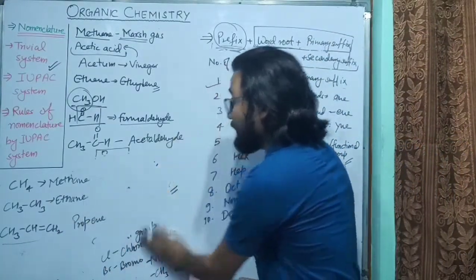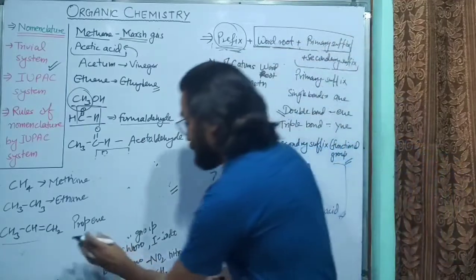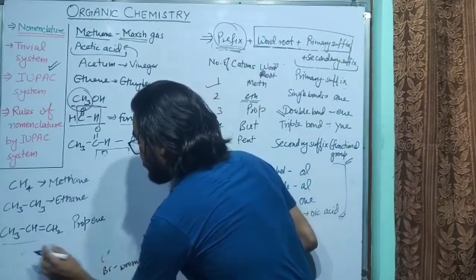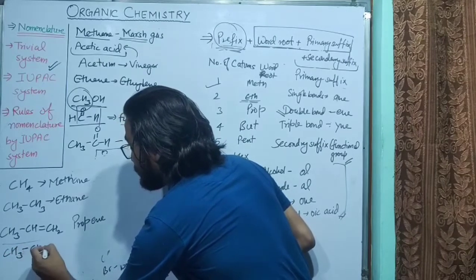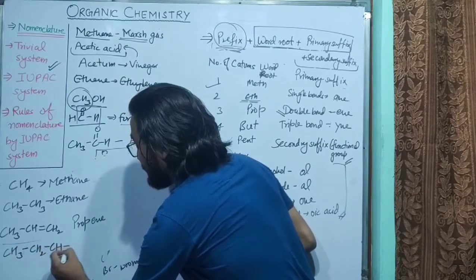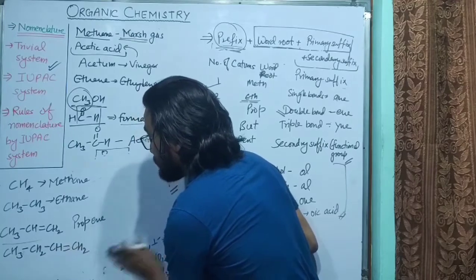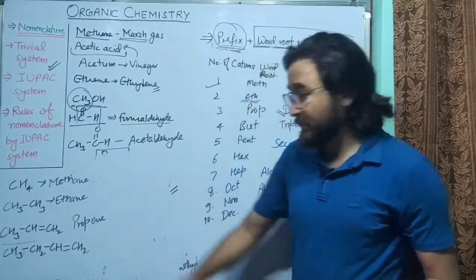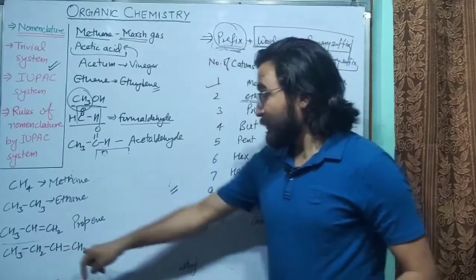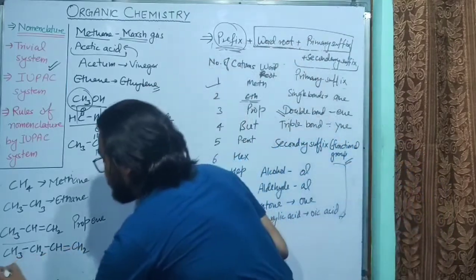Now, if there are 4 carbon atoms, CH3, CH2, CH double bond, CH2. Now, you can see here we have 4 carbon atoms, and there is a double bond between first and second carbon atoms.